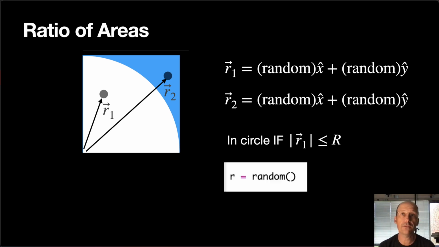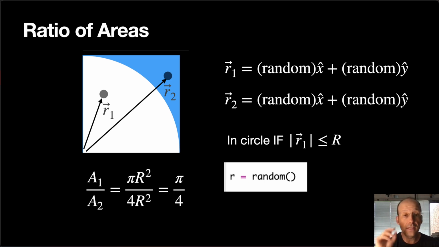Oh, and I should point out, this is how I am using GlowScript Web VPython. And in this Python, we can make a random number with the random function built in. This just returns a number between 0 and 1. It's a random number. Okay, so if I do that, then the ratio of areas is equal to the ratio of the points in and total. And so then I can just say the number of points in the circle divided by the total number of points should be pi over 4.